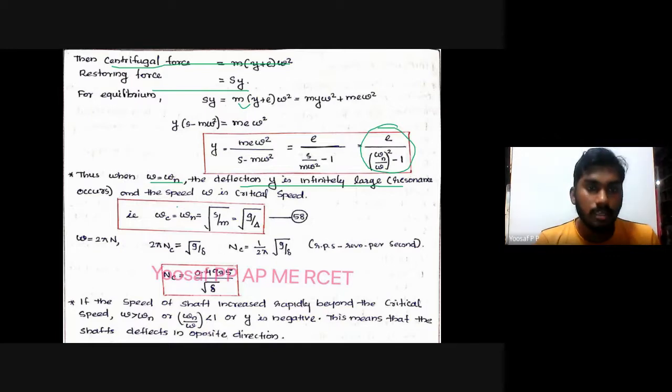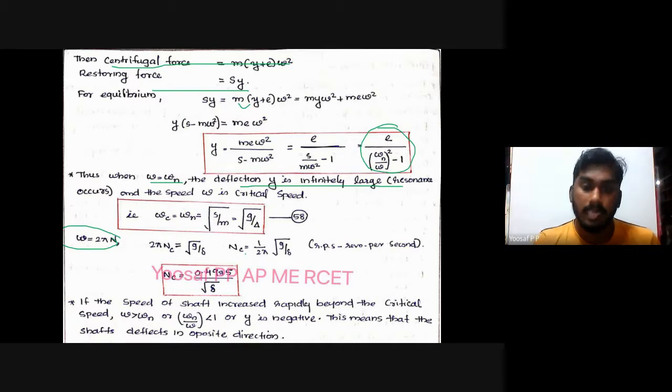If you take omega c is equal to omega n, from your fundamental equation that is equal to root k by m or root s by m, which is equal to root g by delta. Omega you can write as 2 pi n, so 2 pi n c is equal to root g by delta, or n c is equal to 1 by 2 pi root g by delta. You can substitute the numerical values in the equation. Your final equation will be n c is equal to 0.4985 divided by root delta.